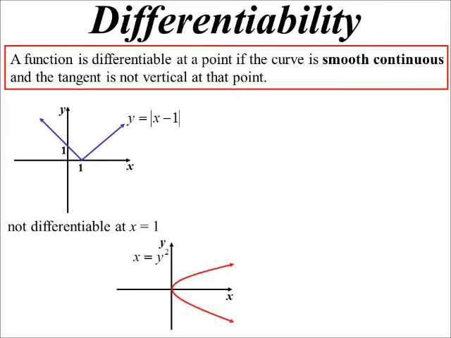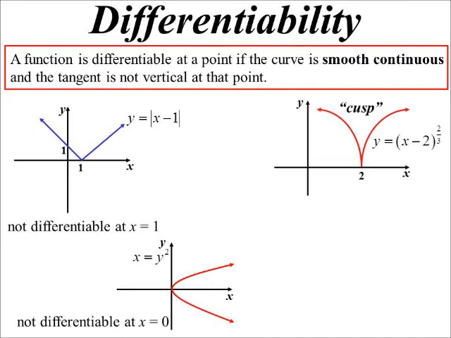A parabola on its side. The other thing you'll notice that I said there, not only does it have to be smooth continuous, but the tangent can't be vertical at that point. And so that particular curve is not differentiable at x equals 0, because I would get a vertical tangent there.